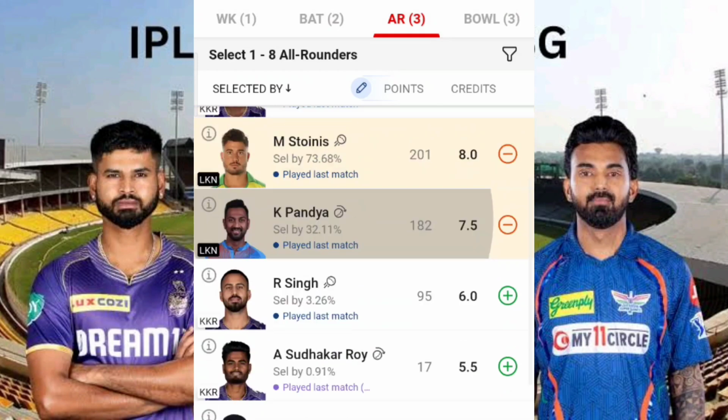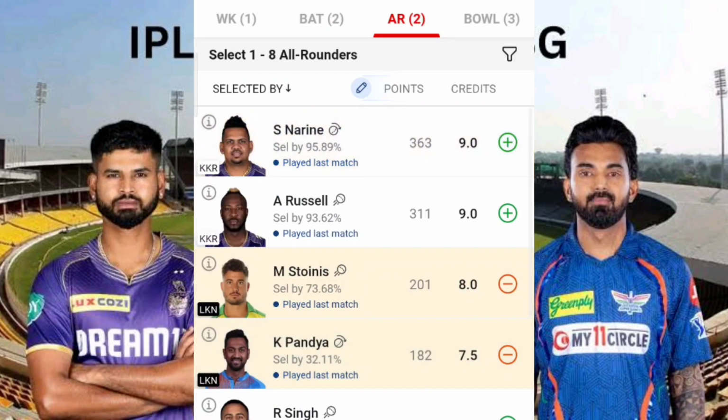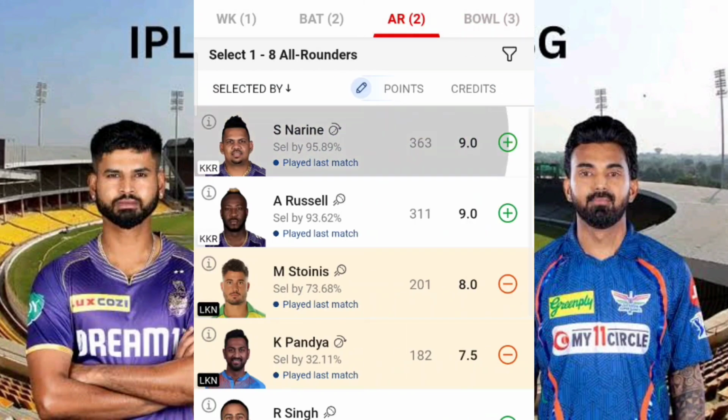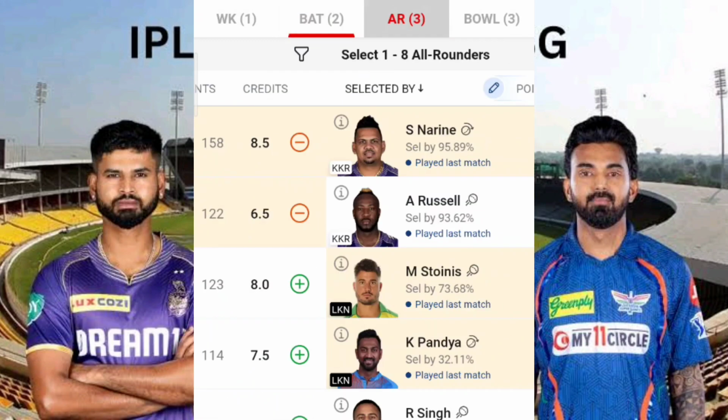Again, I'm not considering the case of the dashing, dangerous, distracting player. I'm calling him that because he's not a classical player, he's not a technical player, and the reason is simple: anytime he may lose his wicket to any bowler. Mark my words, anytime he may lose his wicket to any bowler, but most probably it won't happen to pacers, because against pacers he is bashing, banging it anywhere for six, something like that. Again, that is one consideration, but fine.